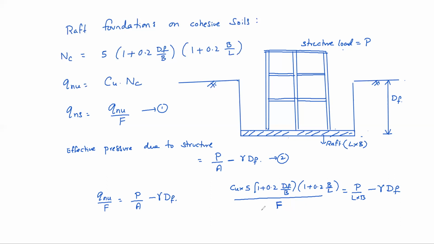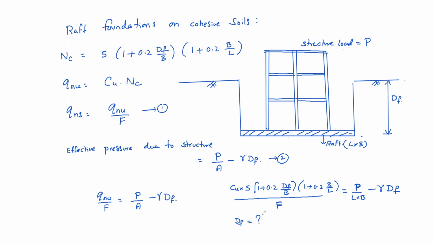Load P. Huh? For a given load of the structure, already we know the load of the structure. Plan size of the raft, you know. Gamma is there. Everything is there. Factor of safety is there. What is unknown here then? Depth of the foundation. Yeah, depth of the foundation required can be worked out. Okay. In this equation, depth of the foundation can be worked out.